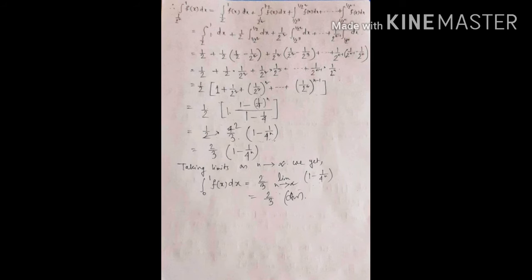Taking the limit as n tends to infinity, we get the integral from 0 to 1 of f(x) dx is equal to 2/3 times the limit as n tends to infinity of (1 − (1/4)^n), which is equal to 1. So this is equal to 2/3.